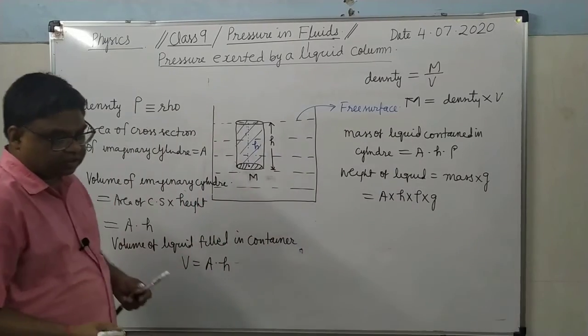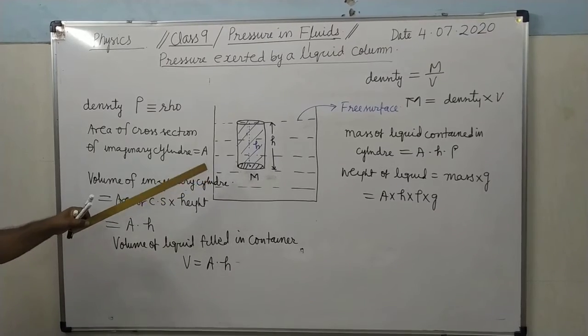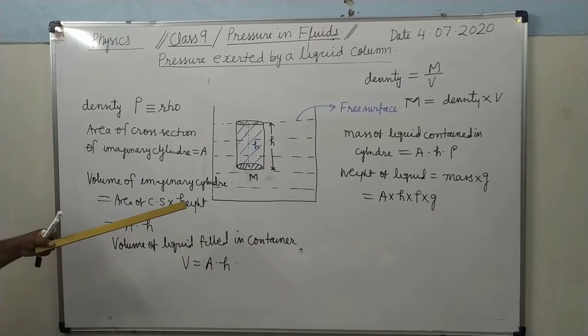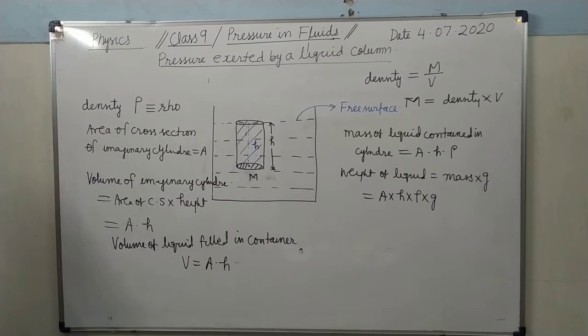You once again understand. See here. Here M is a point situated at depth h from the free surface in a container containing the liquid of density rho. We have to determine the pressure at the point M. In order to determine pressure at the point M, we will assume an imaginary cylinder just above the point M, such that it is erected up to the free surface. Therefore, the total height of the cylinder will become equal to h.